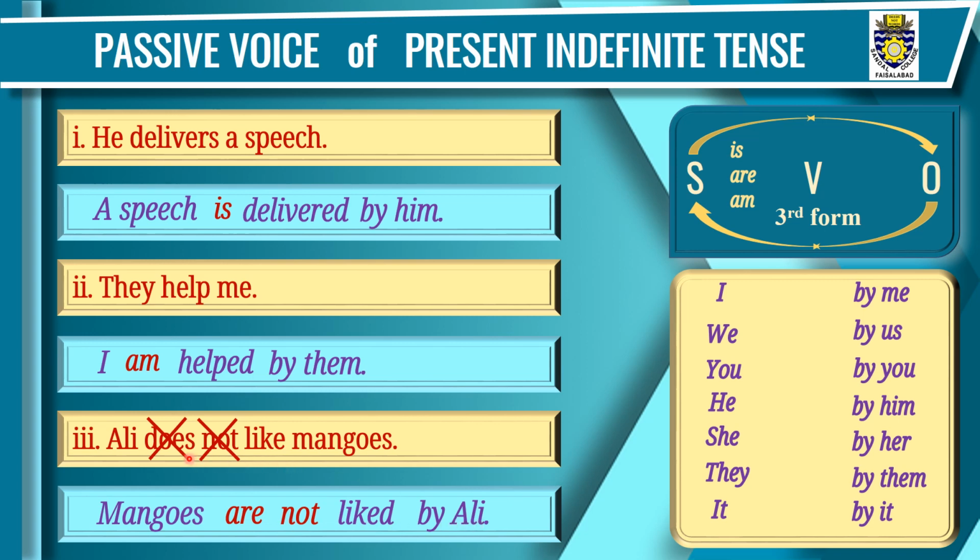In case of negative or interrogative, follow such rules. In this way, it will become easy for you to change the sentence into passive voice, and there will be very few chances of making any mistake on your part.